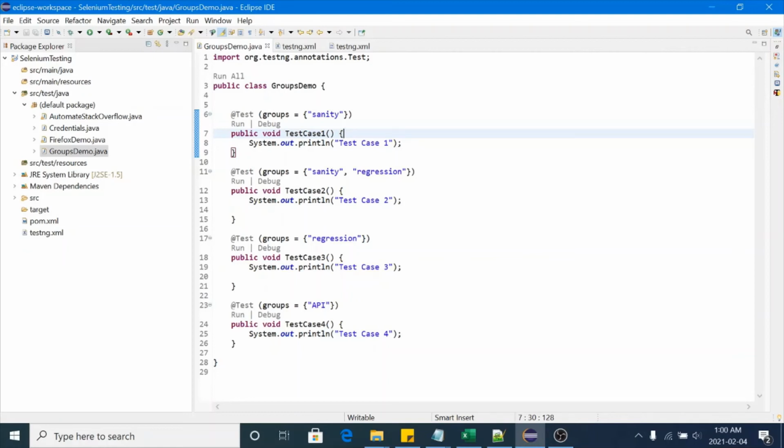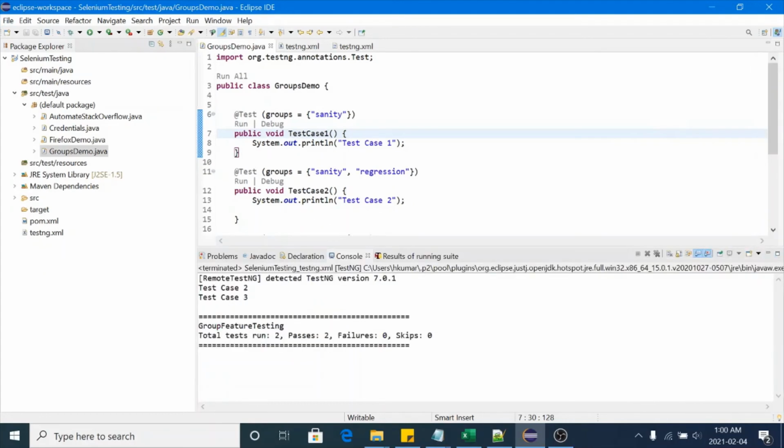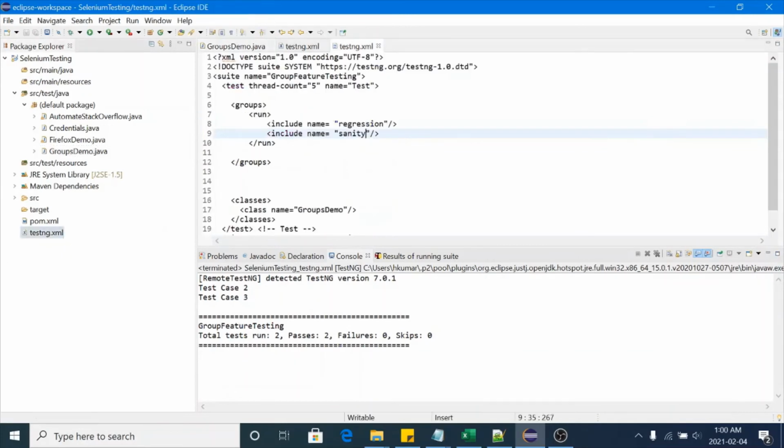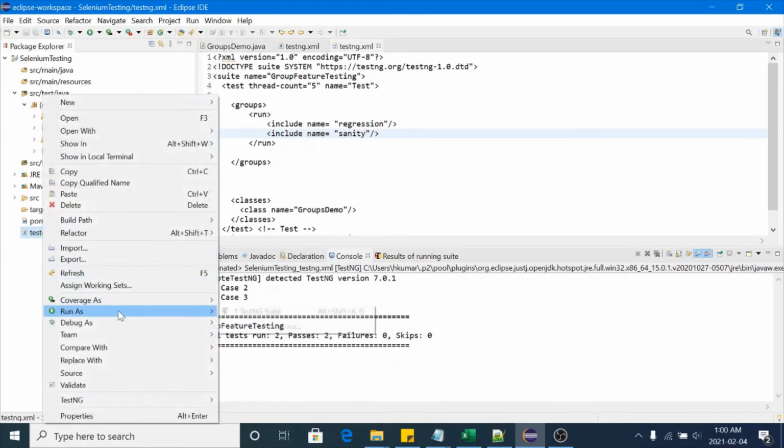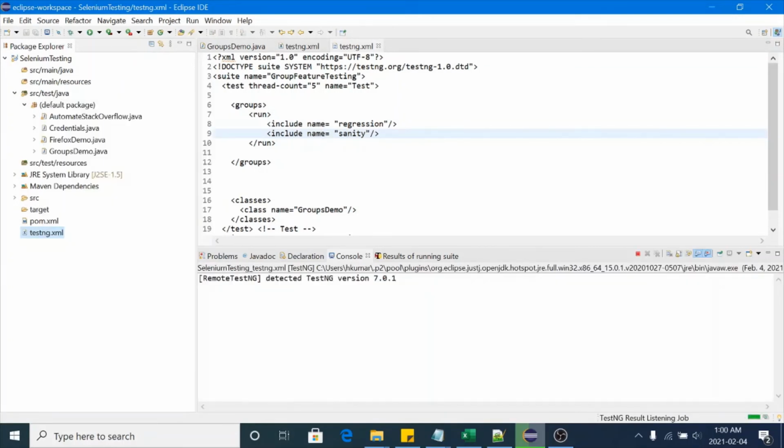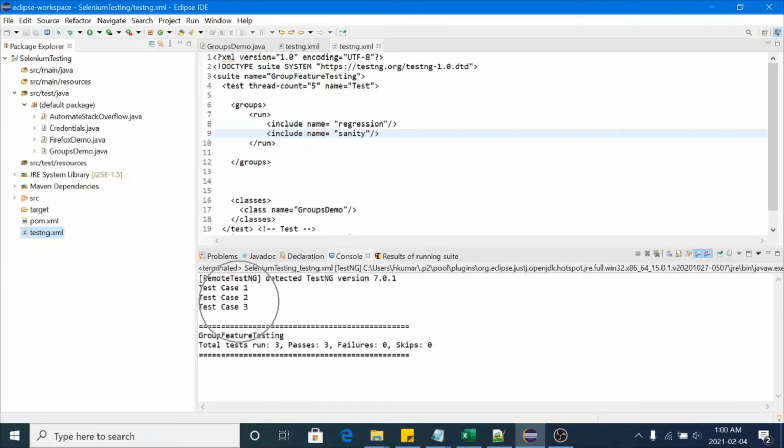So when you execute two groups, it will just create a set with the unique test cases. We are running sanity plus regression, so it will execute test case 1, 2 and 3. It will run only 3 test cases. Have a look, it's running test case 1, 2, 3.